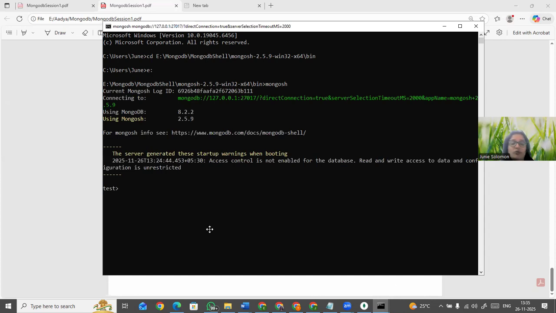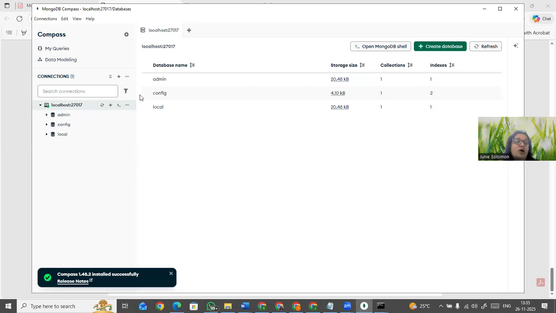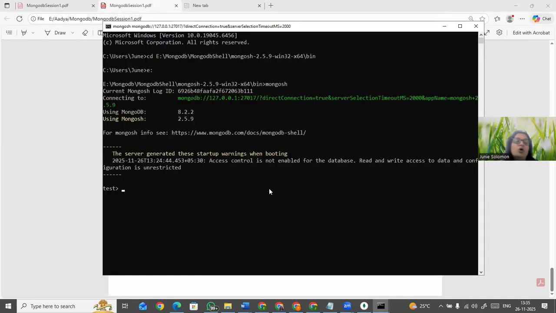This is how you can create your database, you can create your documents, everything, whatever you want, you can do it. And even through Compass also, you can do all the things. This is the cloud option where you can do it also. And this is how you have to do your MongoDB. I hope you guys understood how to install MongoDB properly.